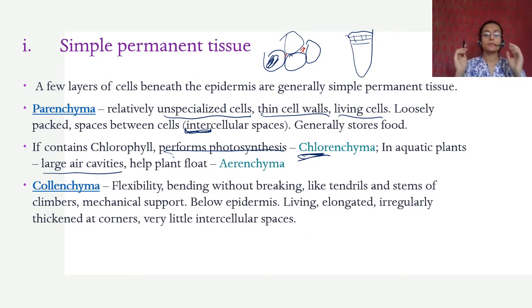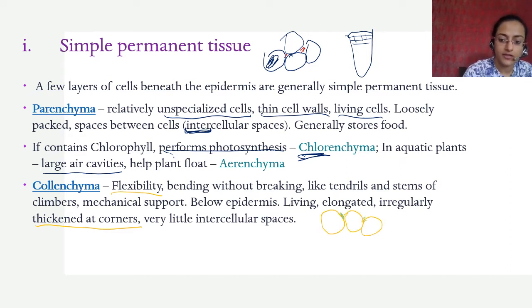Then the second type of simple permanent tissue is called collenchyma. It is flexible. It bends without breaking, but it gives a certain amount of mechanical support. It is thickened at the corners. They have some amount of substance deposited here which thickens it in the intercellular spaces. That allows it to give mechanical support while still being flexible.